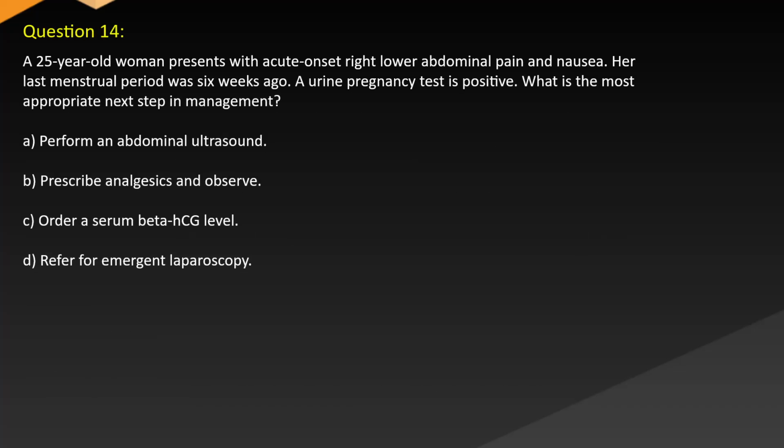Question 14. A 25-year-old woman presents with acute onset right lower abdominal pain and nausea. Her last menstrual period was 6 weeks ago. A urine pregnancy test is positive. What is the most appropriate next step in management? A. Perform an abdominal ultrasound. B. Prescribe analgesics and observe. C. Order a serum beta-HCG level. D. Refer for emergent laparoscopy.